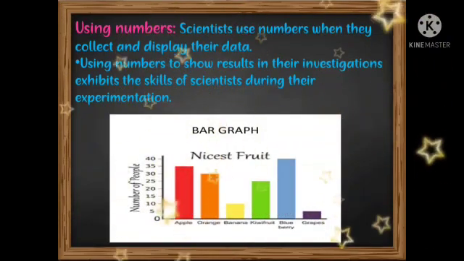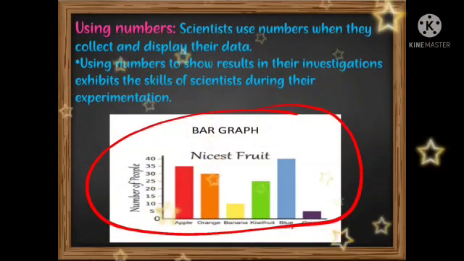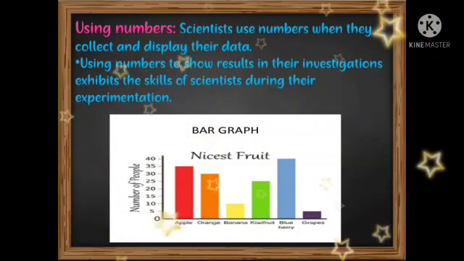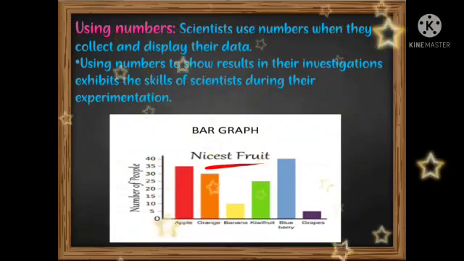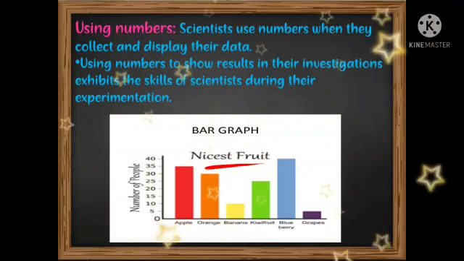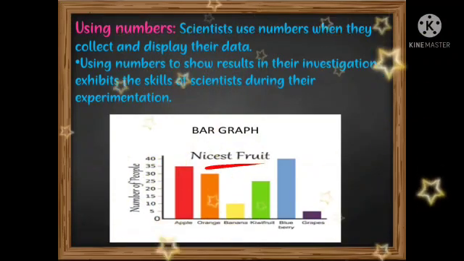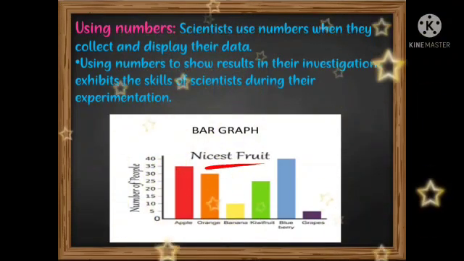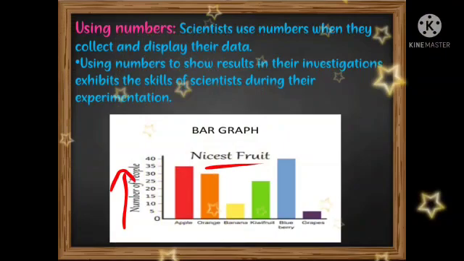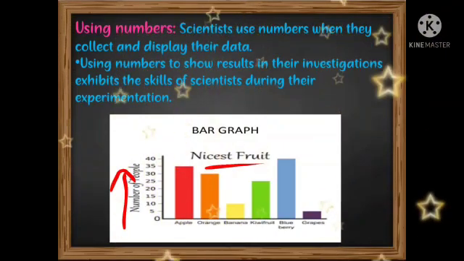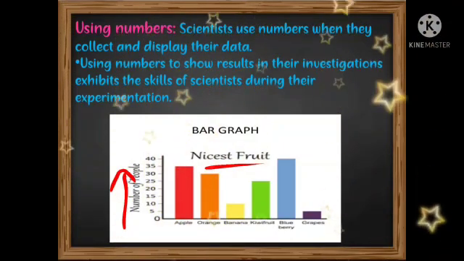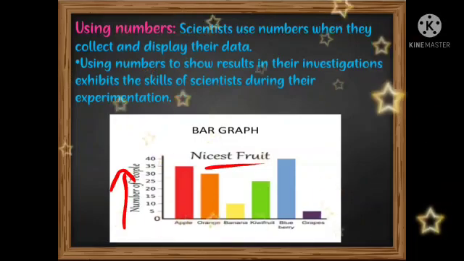So here you can observe a bar graph. It is a bar graph related to the nicest fruit, that means the tastiest fruit. See, on the vertical axis it is written 5, 10, 15, 20, 25, 30, 35, 40. That means the number of people who are eating the fruit.